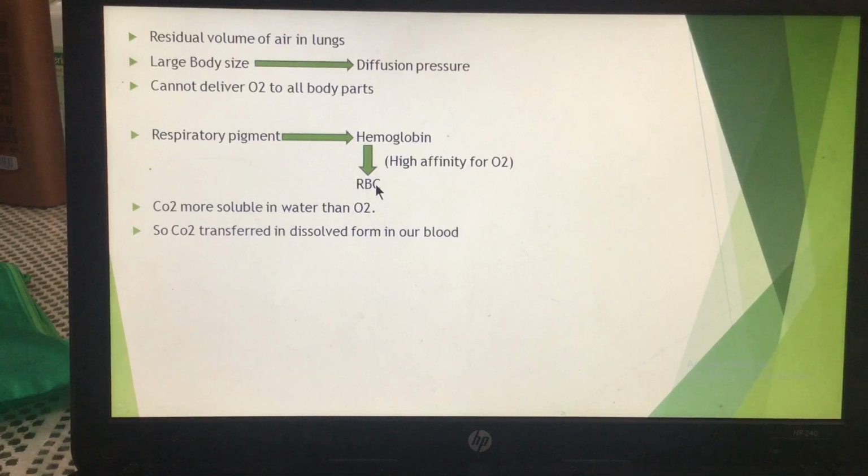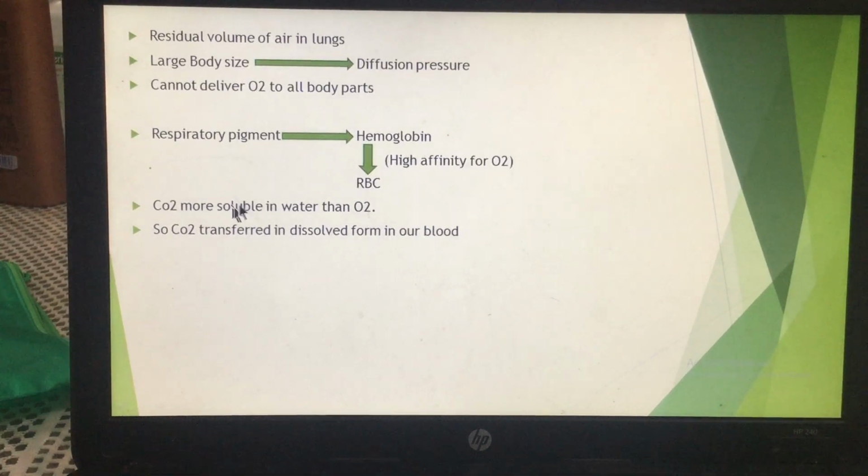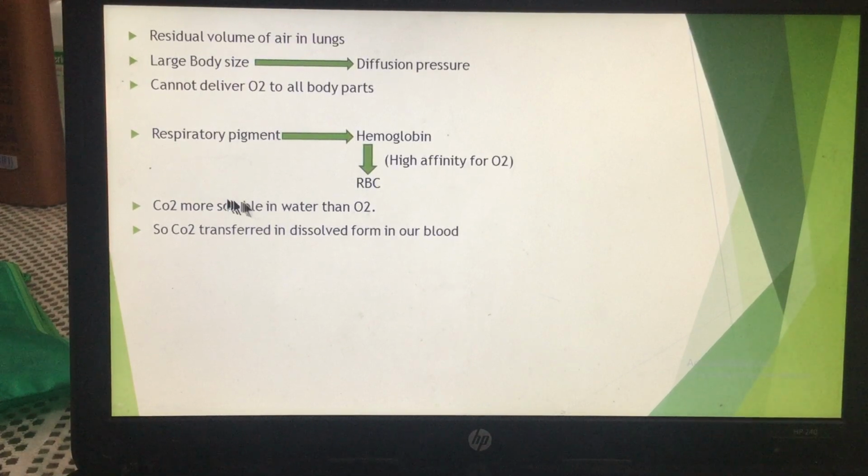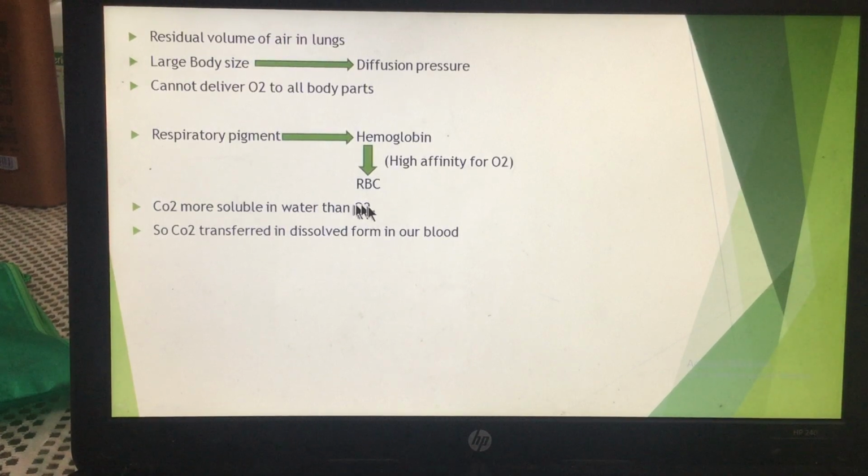Okay, now here again you have to remember one thing: carbon dioxide is more soluble in water compared to oxygen. The solubility of carbon dioxide is higher; it is more soluble in water than oxygen. Of course, oxygen is also soluble in water, because fishes take the oxygen which is dissolved in water, but the amount of oxygen dissolved in water is much less compared to carbon dioxide.